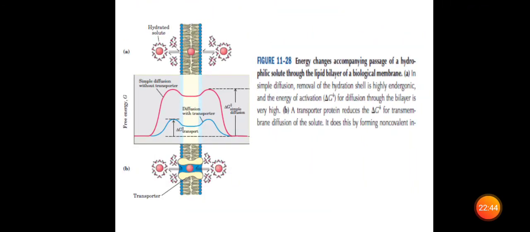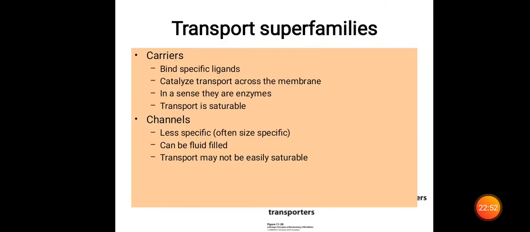So this picture shows what simple diffusion is, what facilitated diffusion is, and what osmosis is. I told you all these pictures. And in the next class I will tell you about the transport superfamilies, what the carriers are, and what the channels are.